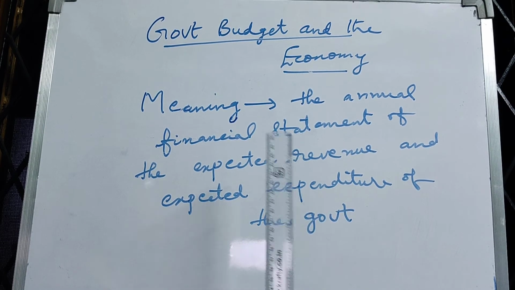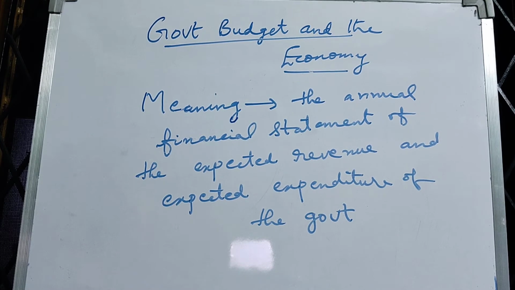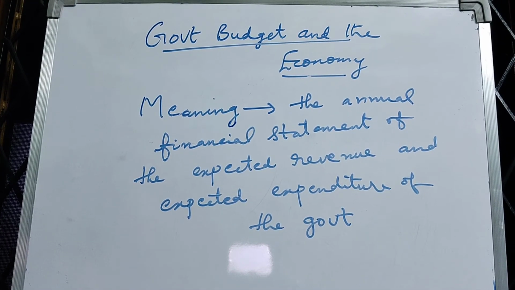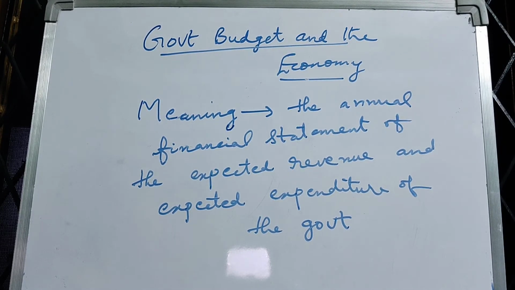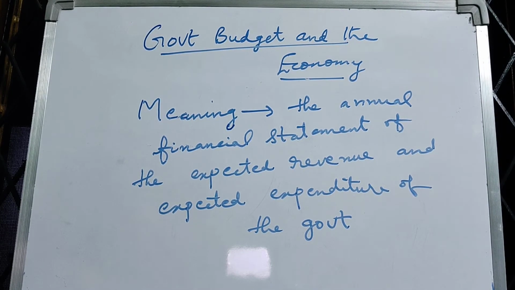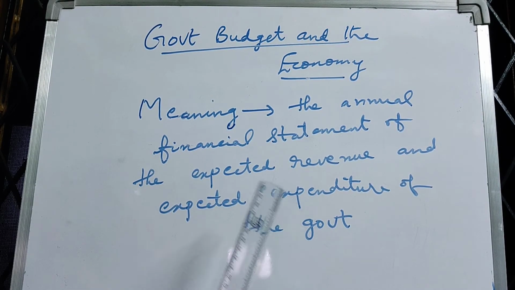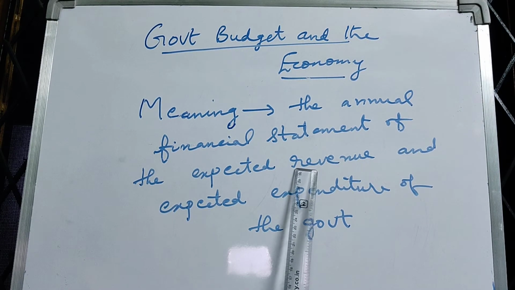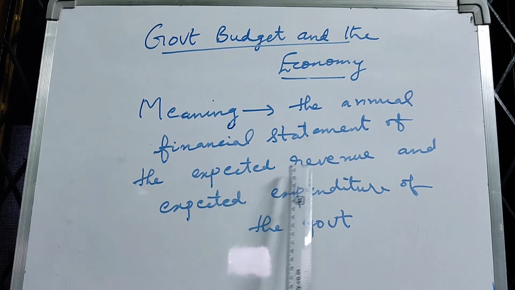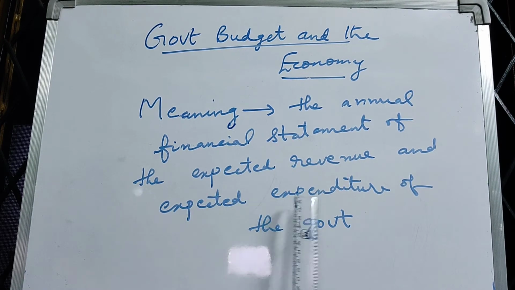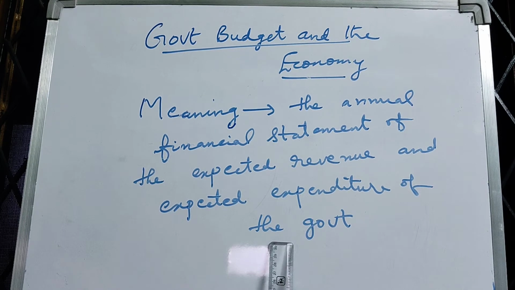The budget is prepared before the commencement of the next accounting year, the next financial year. So, before the commencement of the next financial year, the government estimates what all the money income it may get and on which items it has to spend money. So, that is the reason it is said expected revenue and expected expenditure of the government.